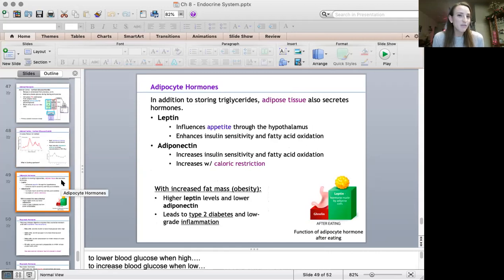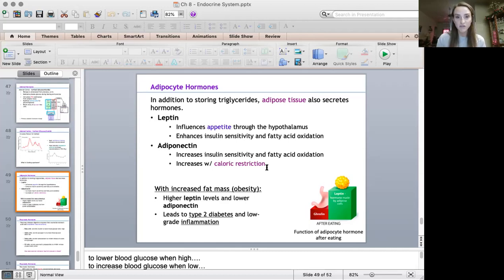Next is looking at adipocyte hormones. So adipocytes are fat cells. So fat cells, we have leptin and adiponectin. So we can see here leptin versus adiponectin. Again, I'm going to say it over and over again, just know the basics of each hormone. So know the role of leptin and know the role of adiponectin.